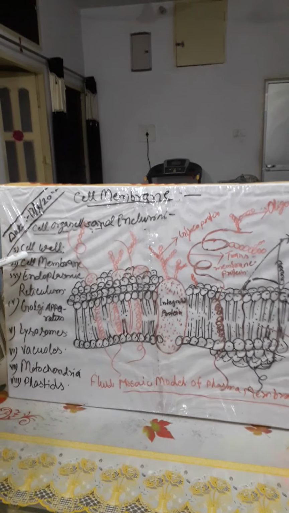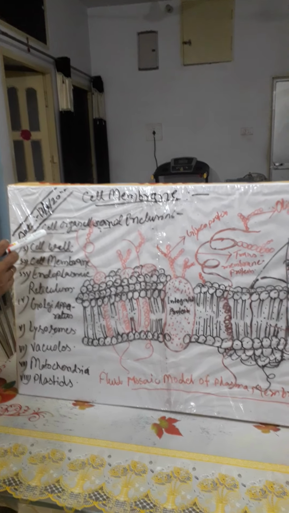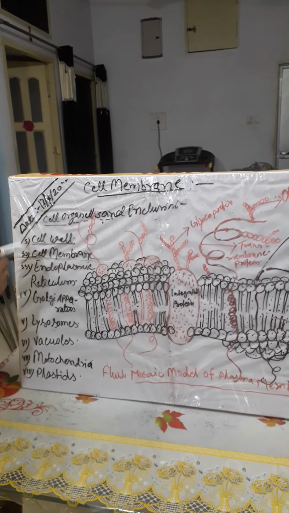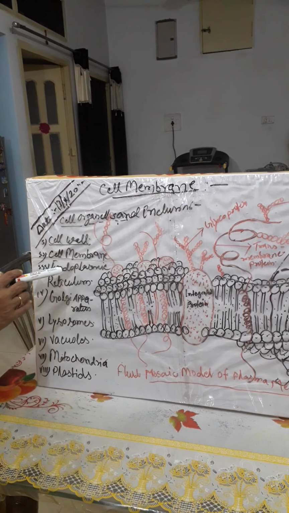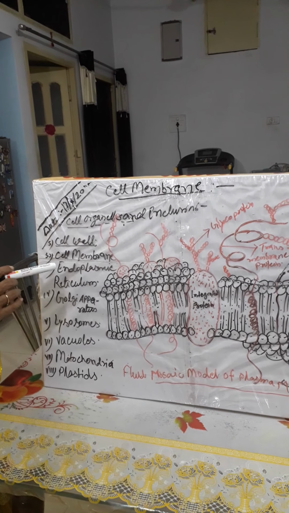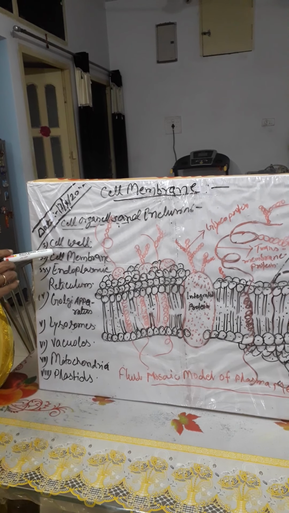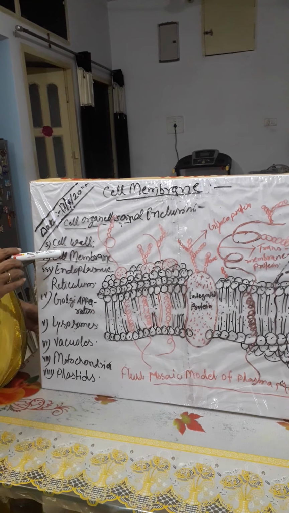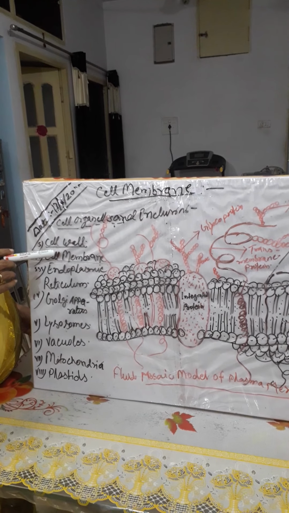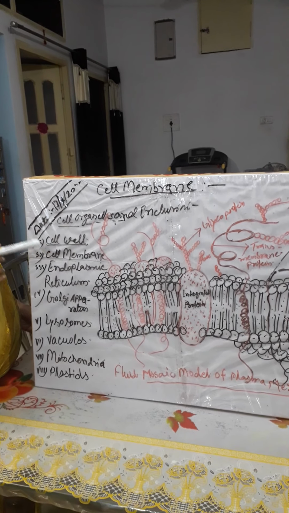So first we discuss the cell wall, and this type of cell is known as the eukaryotic cell. So first of all we should know about the eukaryotic cell. What is a eukaryotic cell? The eukaryotic cells include all the protista, plants, animals and fungi.